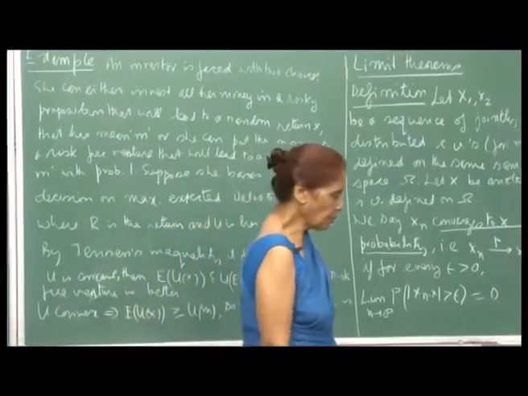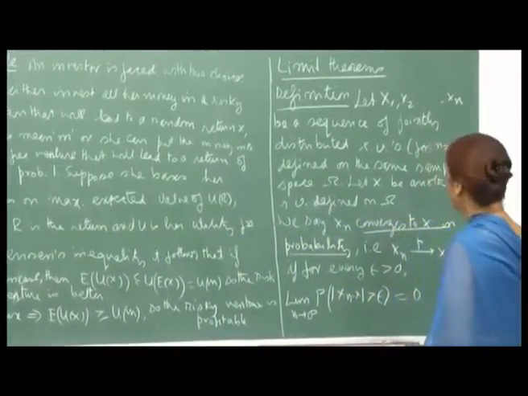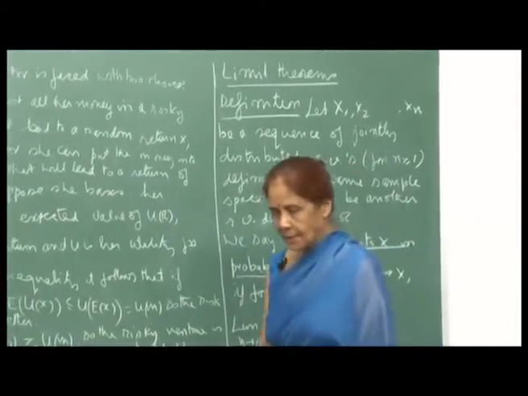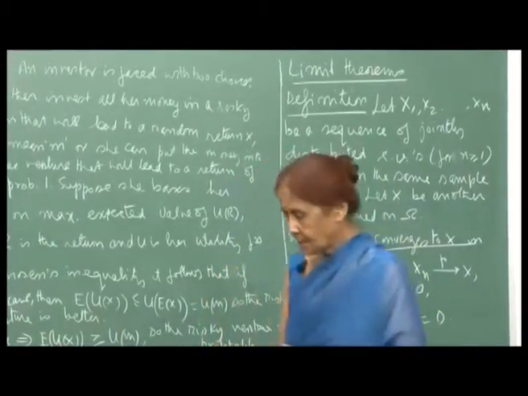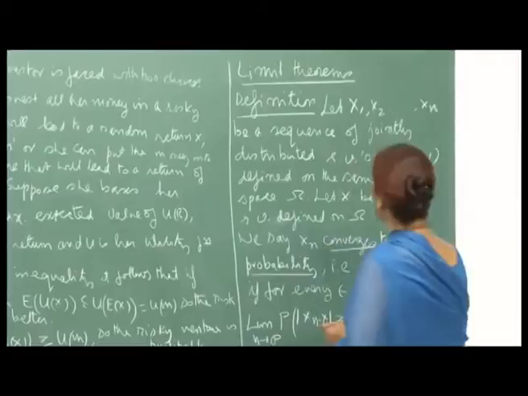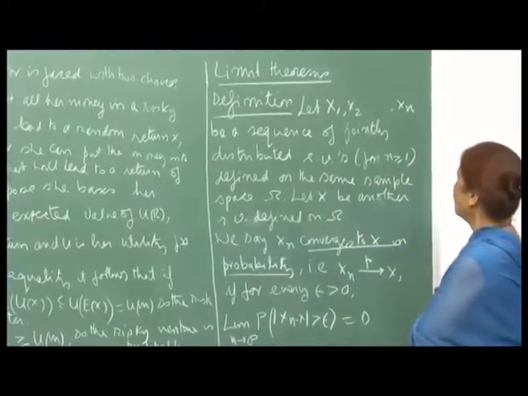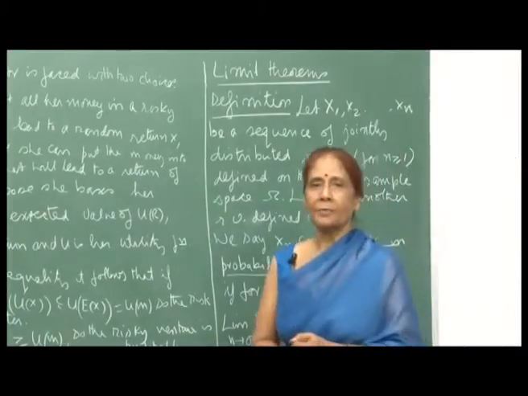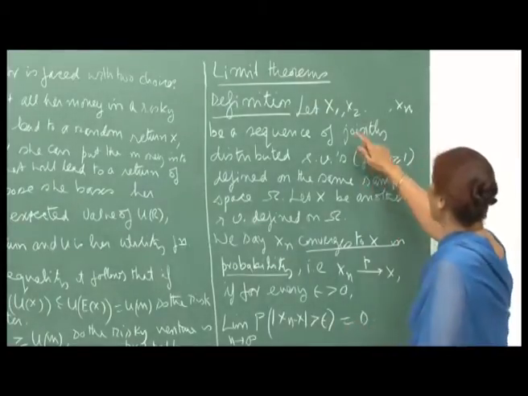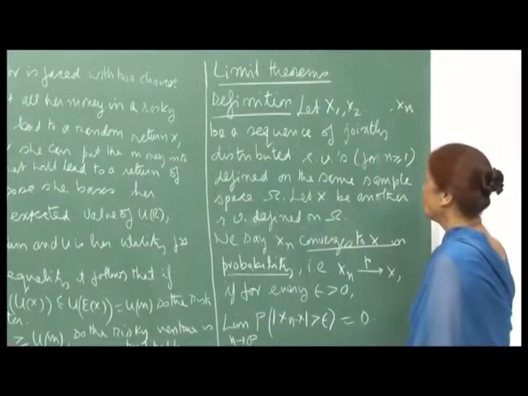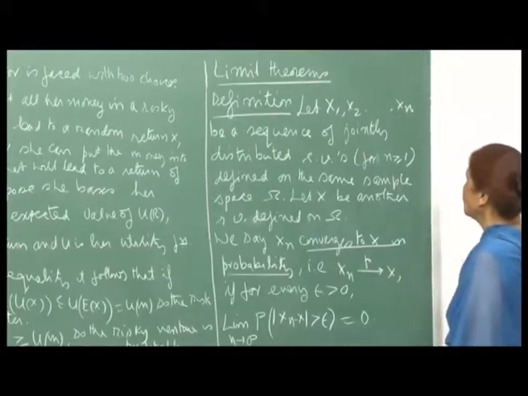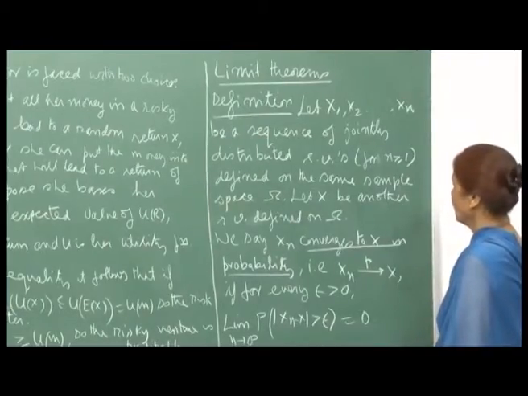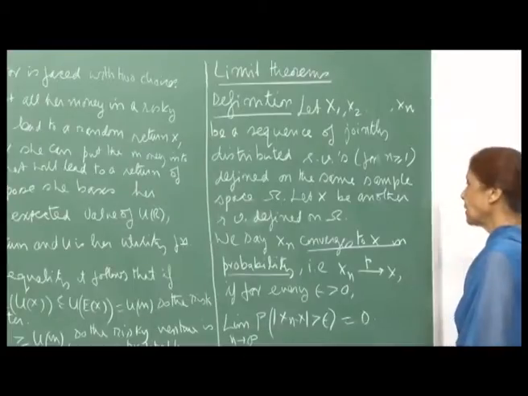The next thing that we want to talk about, which again has a very important role to play, is the limit theorems. Let us first try to understand the concept of what we mean by these limit theorems. The first definition that I want to make is the definition of a sequence of random variables converging in probability to another random variable. Here x 1, x 2, ..., x n is a sequence of jointly distributed random variables for n greater than or equal to 1. That means they are defined on the same sample space omega, and let x be another random variable defined on omega.